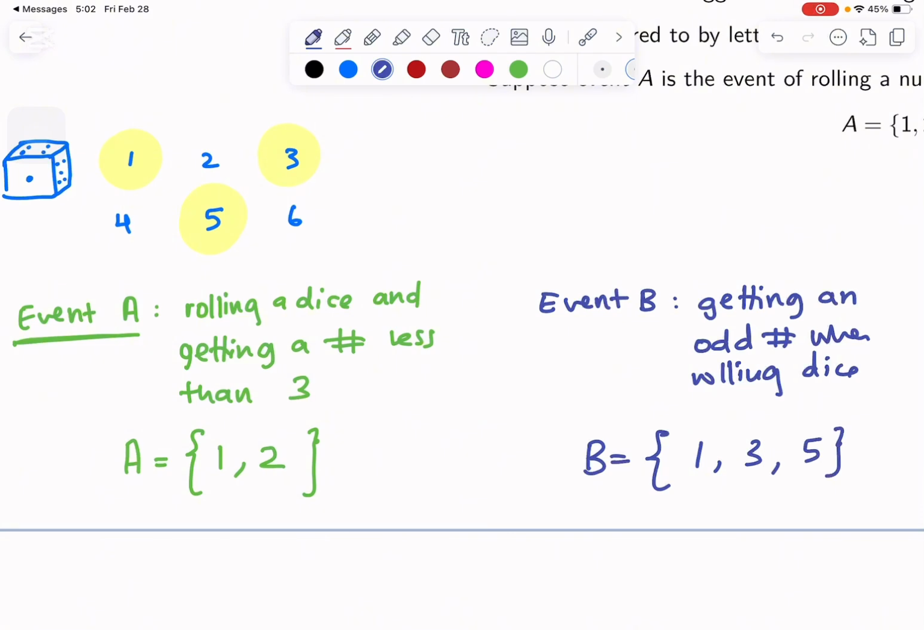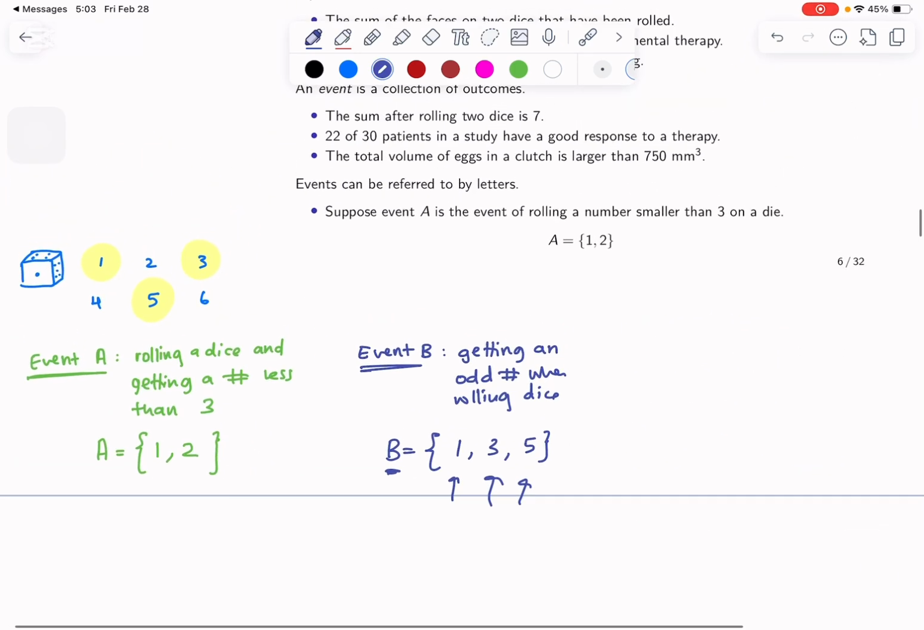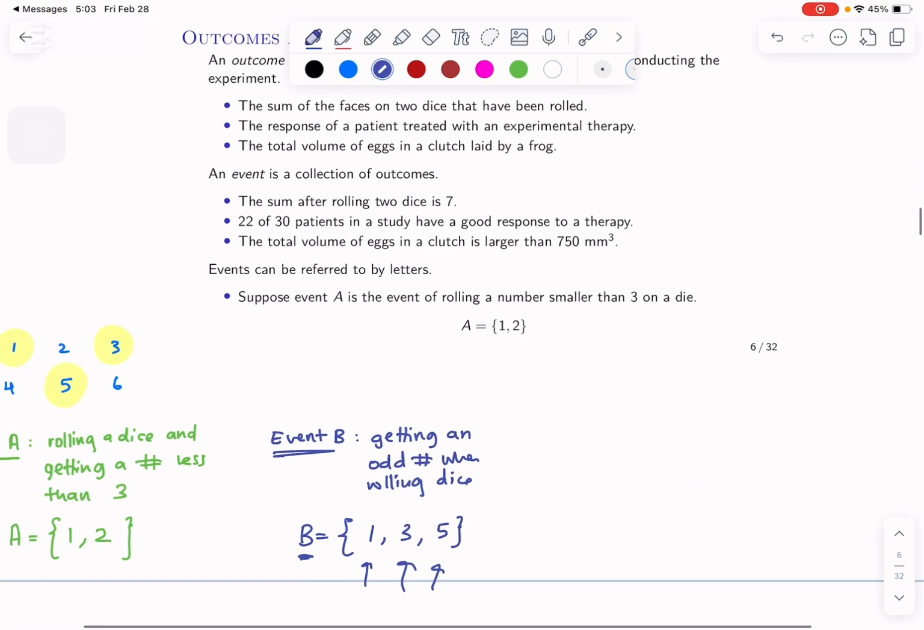So to fulfill event B, the possible things that we could get in order for it to be event B, is 1, 3, or 5. So this is what we mean by event, or this is what we mean by outcomes and events. So the event is this thing going on over here. The outcomes are either 1, 3, 5. So we have 3 outcomes.